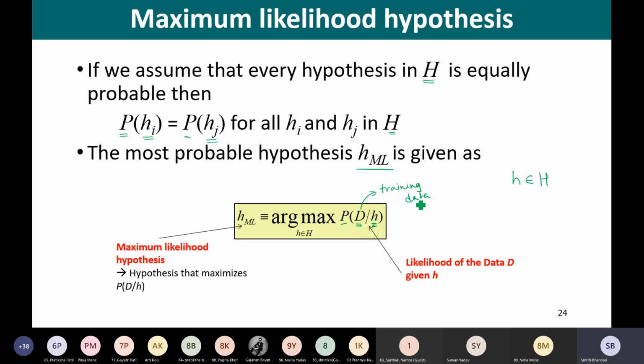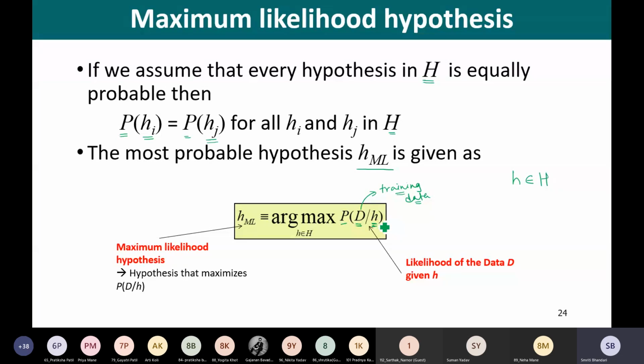Are you getting me? We have some training data, and for that training data we are trying to find this hypothesis h, right? So by making use of this hypothesis, what is the probability that this particular training data is generated? That is what we are interested in, right?